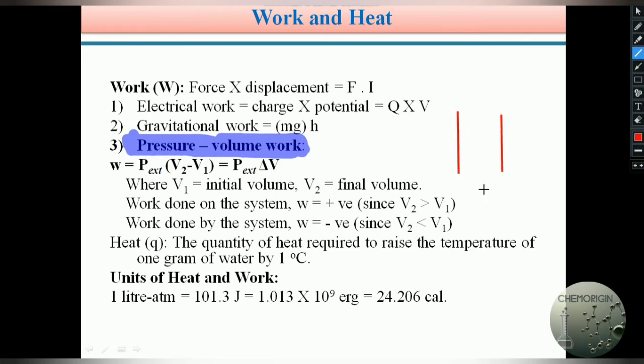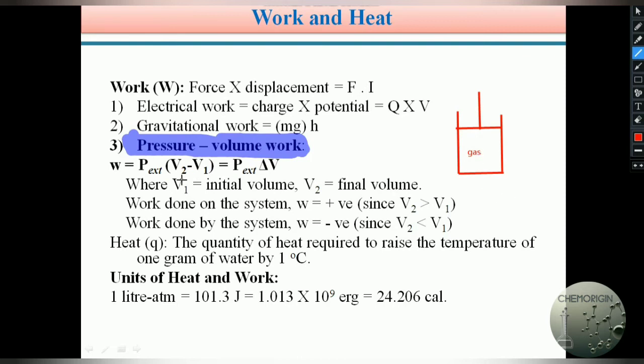In this cylinder I take a gas. If I apply some pressure on this gas, what kind of work will take place?